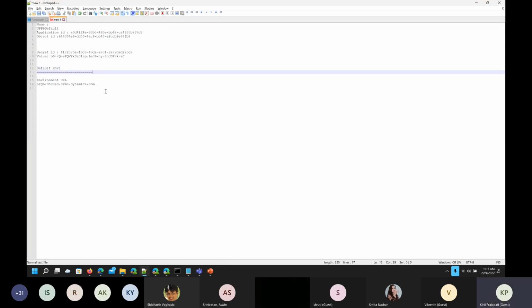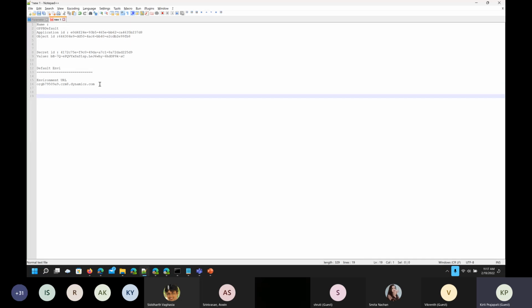We have that copy of the default environment URL. Now this URL, we need this URL. Why are we copying this? Because we need this URL for each environment. Let's say, for example, if you have 3 environments and you are trying to move from dev to UAT and UAT to production, then you should have these 3 environment URLs available.